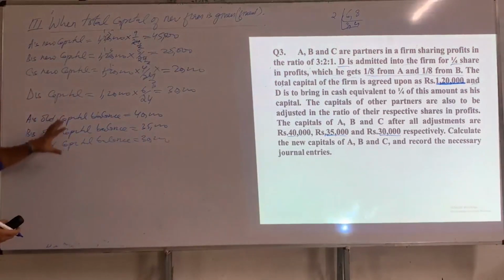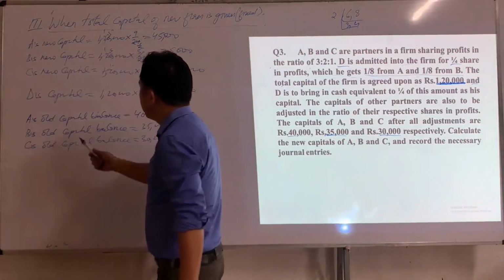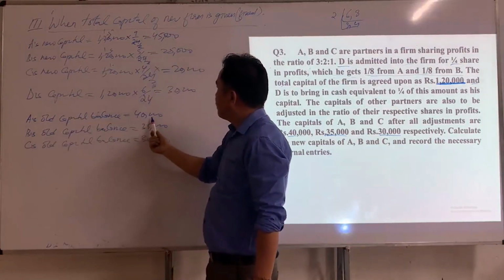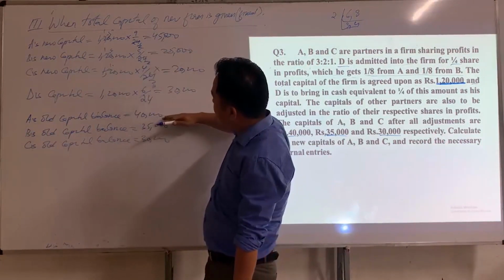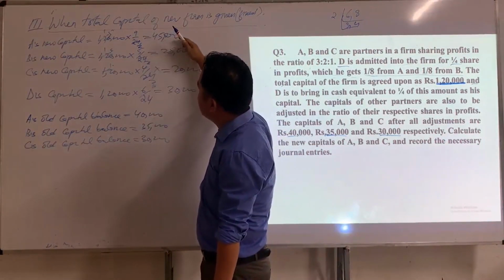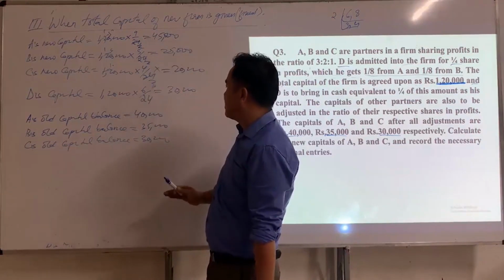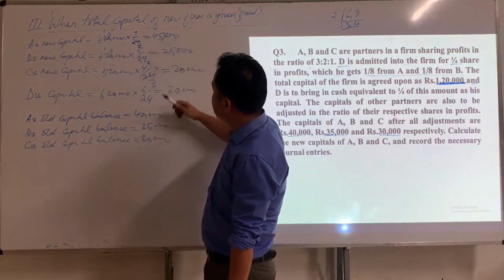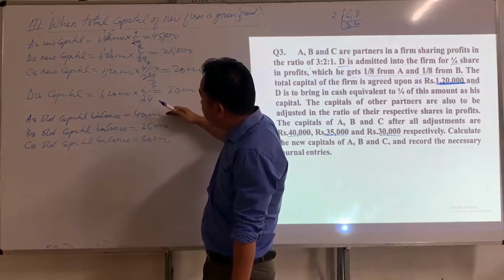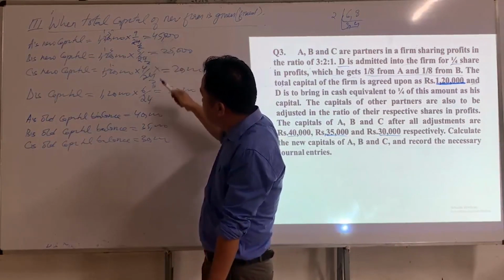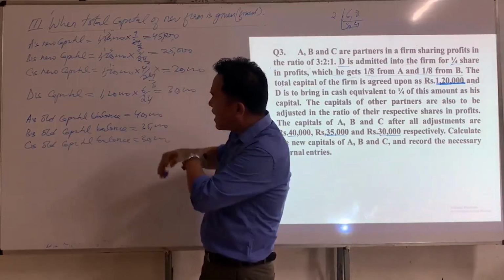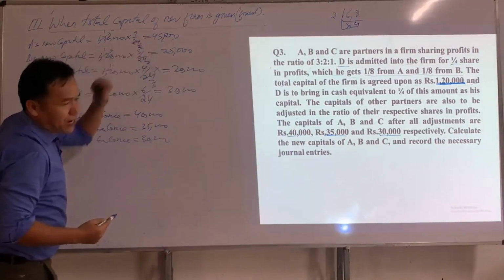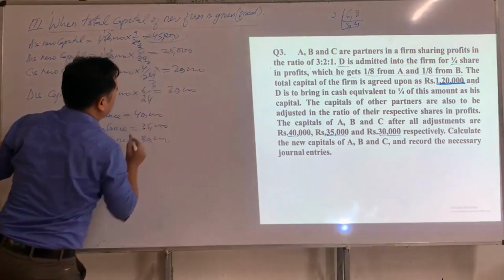Now we have to compare the old capital balance with the new capital. If we compare A's old capital balance, which is 40,000, with A's new capital, which is 45,000, there is a deficiency. Since the required capital is 45,000, A wants to have 45,000 as his capital, but his old capital is 40,000. So A has to bring an additional capital of 5,000 in order to get 45,000.